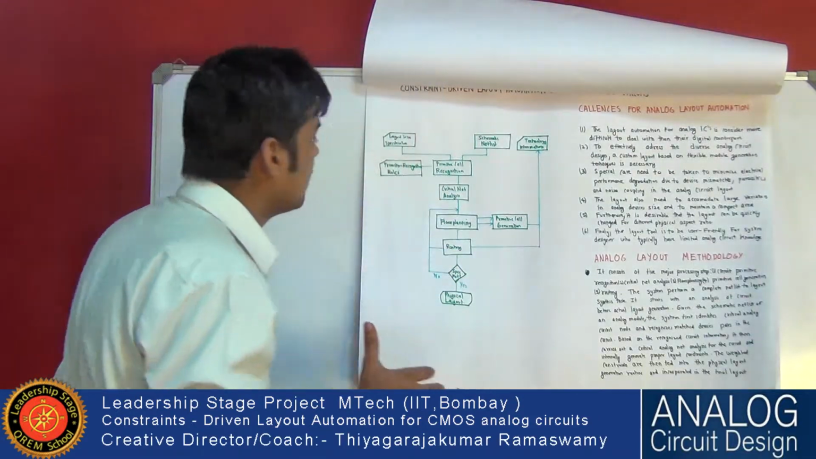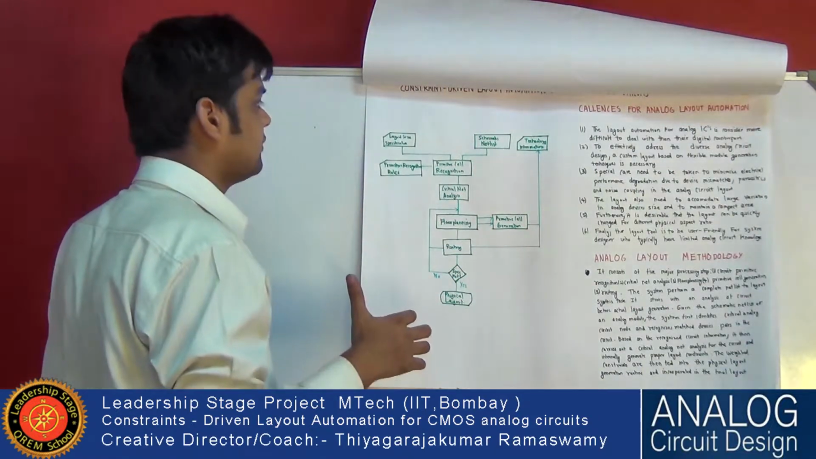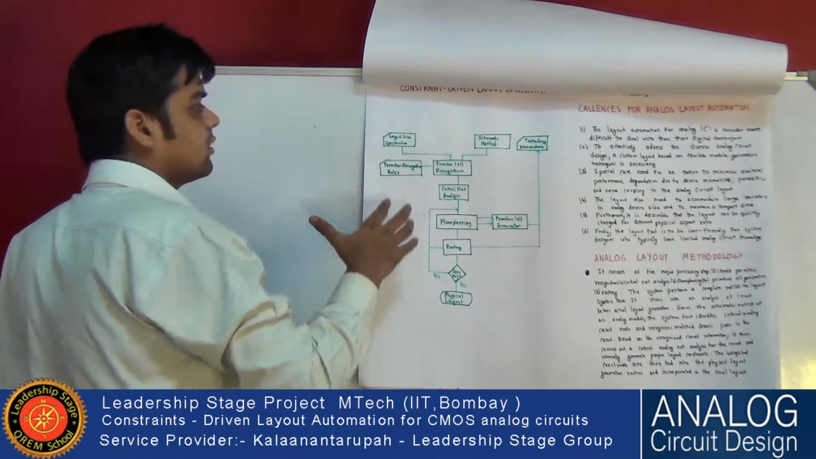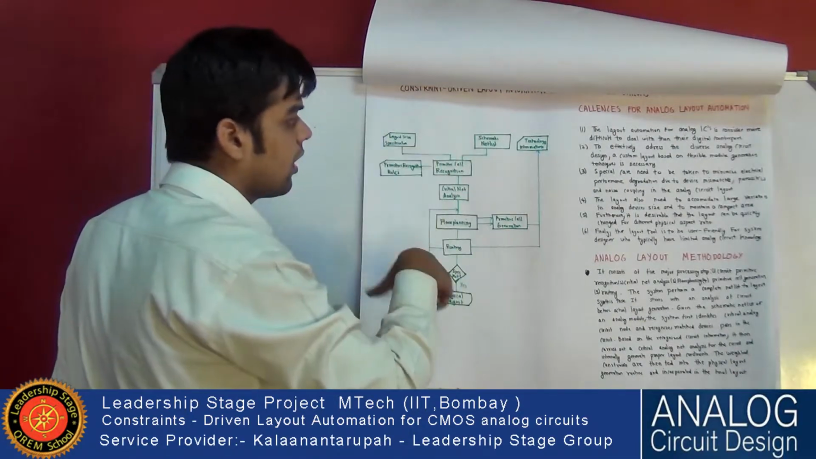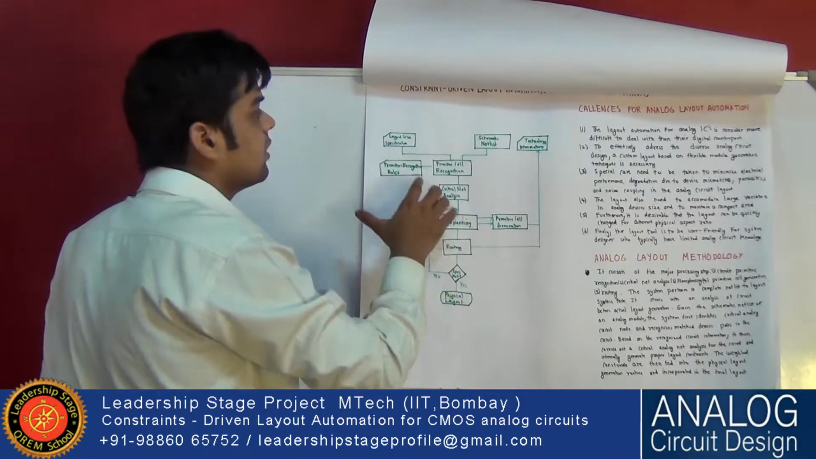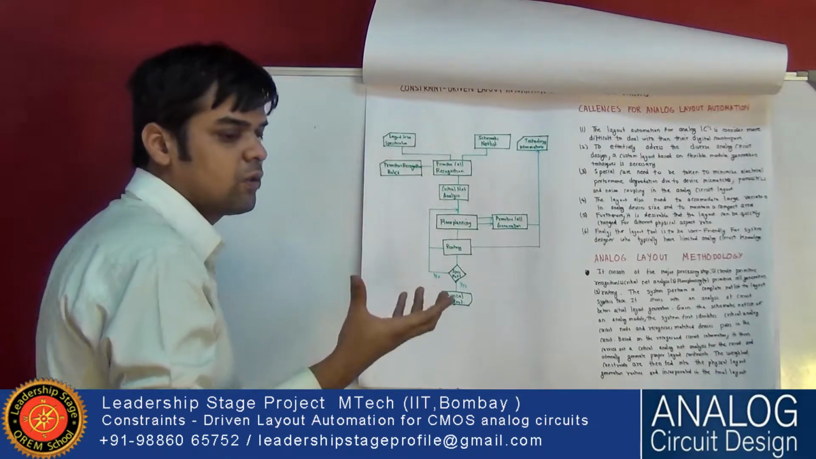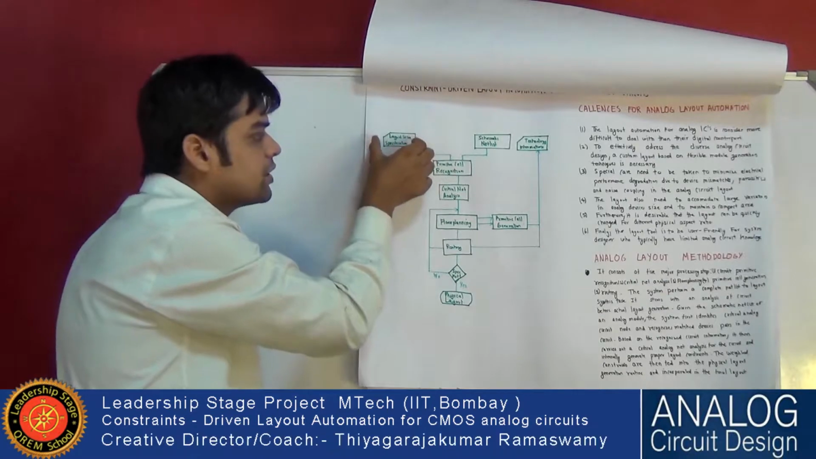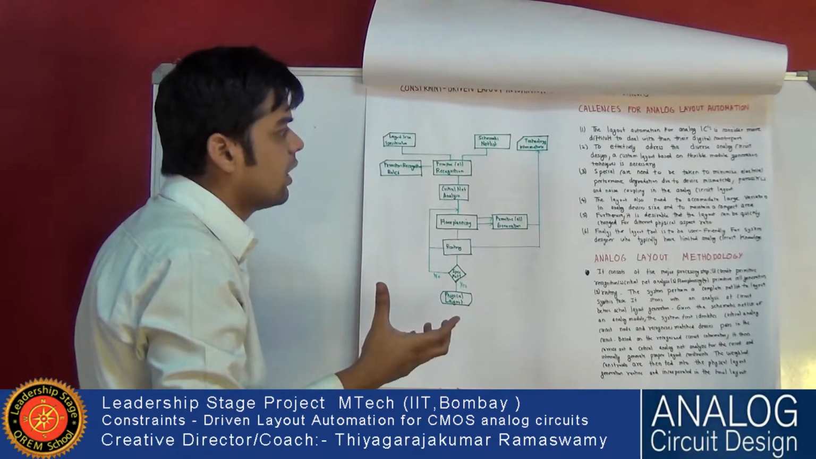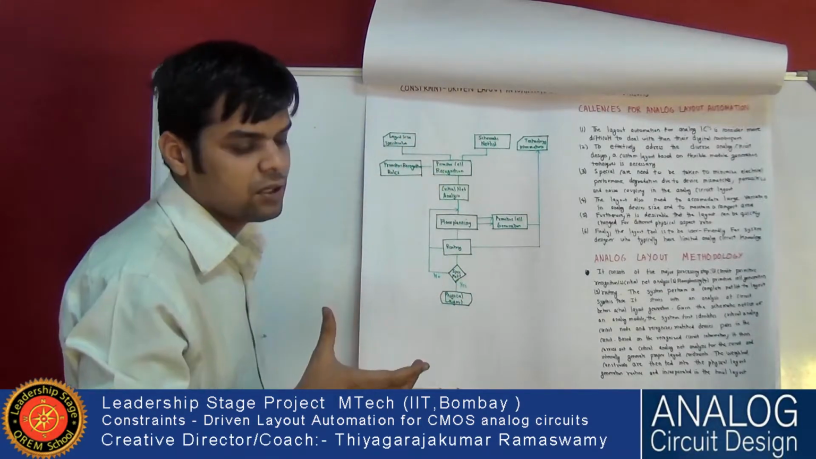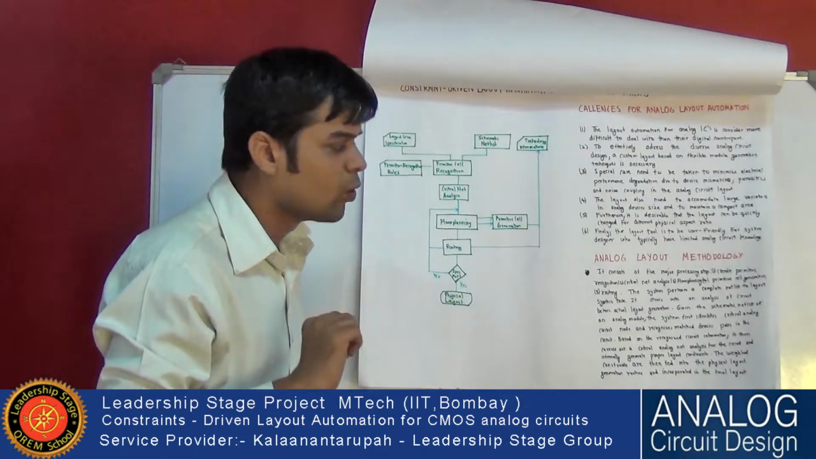Flow chart. In this flowchart, we see how the automation process works. First, the layout specification: what is the size of the layout? Here it will mention the size of the layout, and the schematic netlist. Netlist means any circuit we can represent in the form of code.